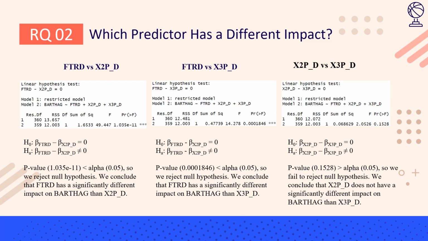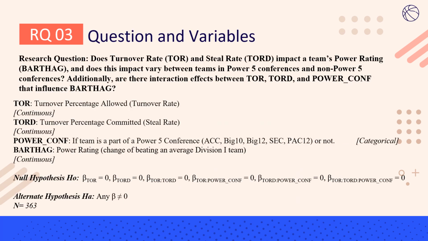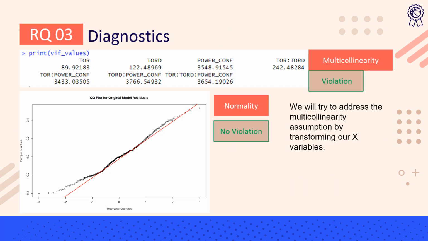For research question 3, the question is, does turnover rate, TOR, and steal rate, TORD, impact a team's power rating, BARTHAG, which is the response variable? And does this impact vary between teams in Power 5 conferences and non-Power 5 conferences? Additionally, are there interaction effects between TOR, TORD, and Power Conf that influence BARTHAG? The null hypothesis basically states that all of them are 0, whereas the alternative hypothesis is that any beta is not 0. We first start off with diagnostics.